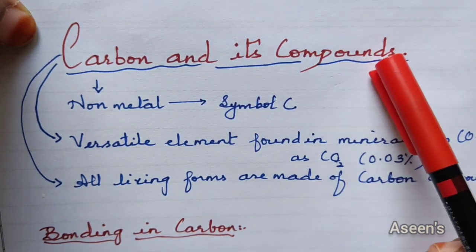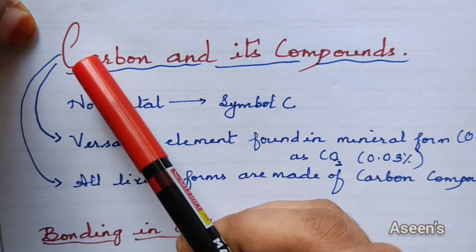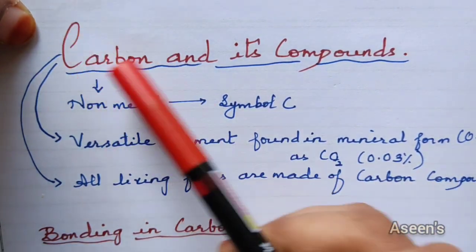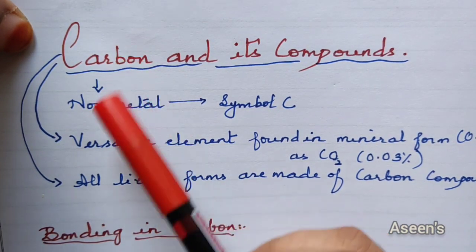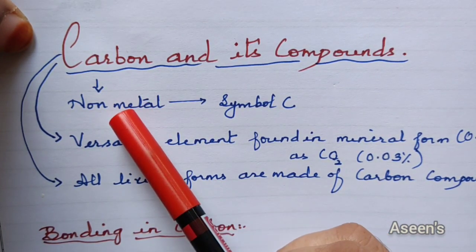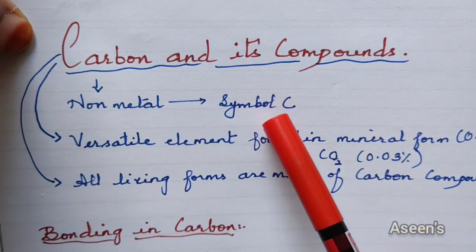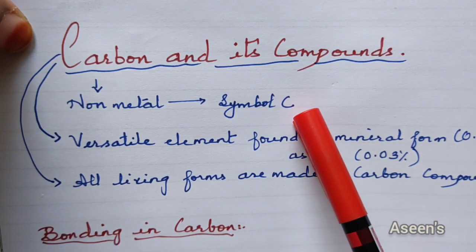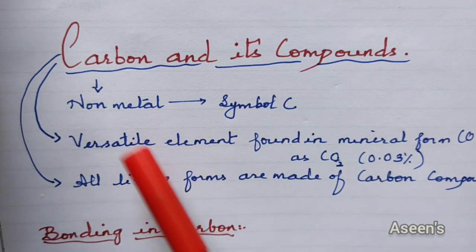Before dealing with the compounds of carbon, let's just talk about carbon. Okay, let us introduce ourselves to carbon. So carbon basically is a non-metal. It comes under the non-metal category, and carbon is denoted as C. Capital C is nothing but carbon.